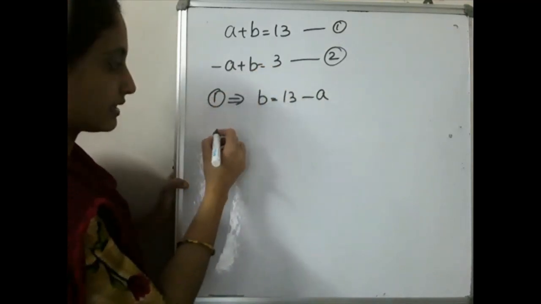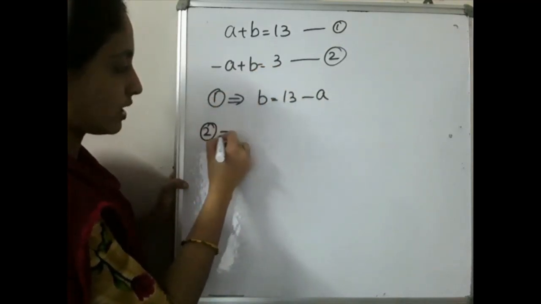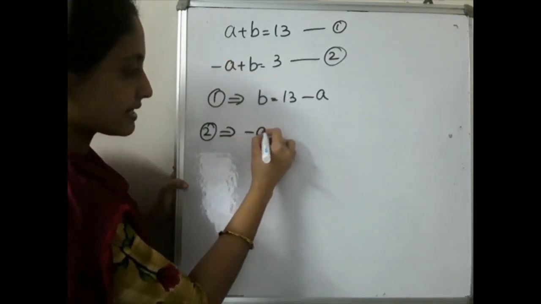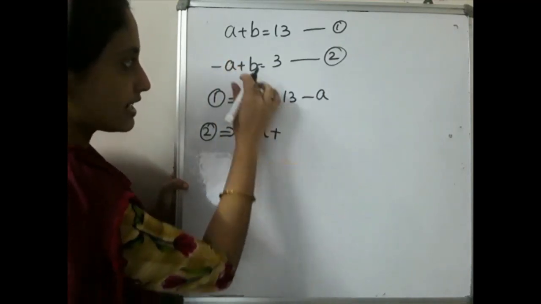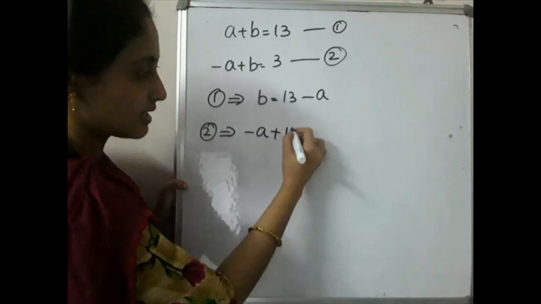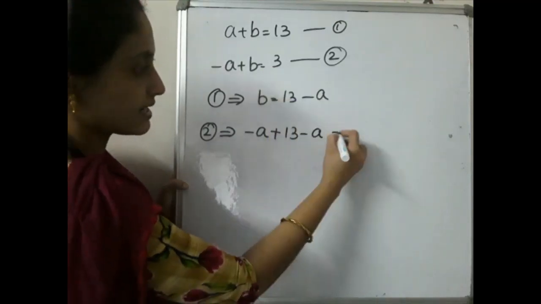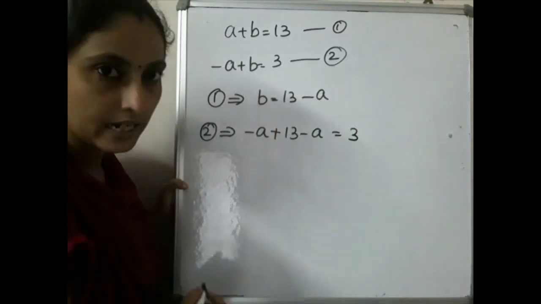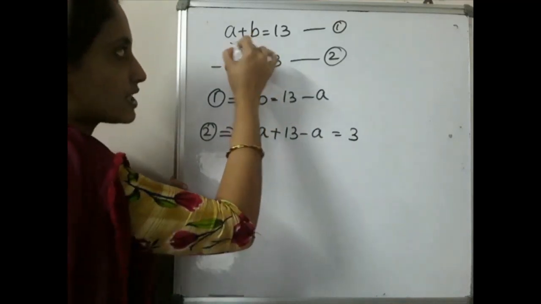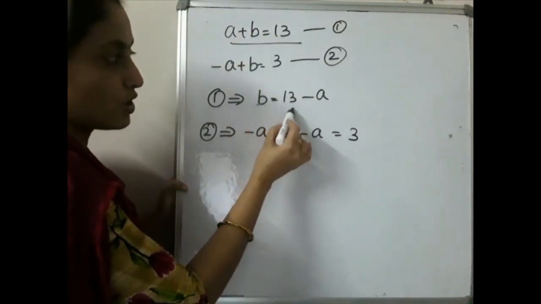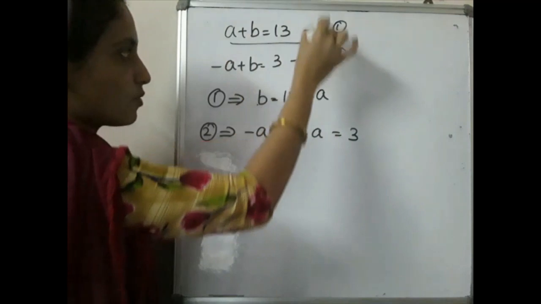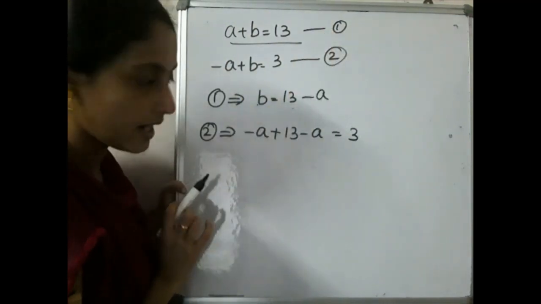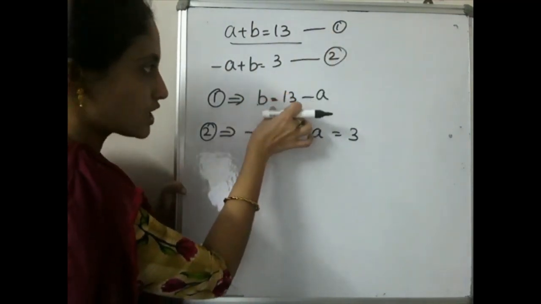Okay, that is what we can write from equation 2. Minus a, then plus, instead of b, what we can write? This, that is 13 minus a is equal to what? 3. Hope you are clear on this. What you have to do is, from the first equation you have to find b. b is equal to 13 minus a, when moved to this side becomes minus a. Okay. Then you have to substitute this value here.